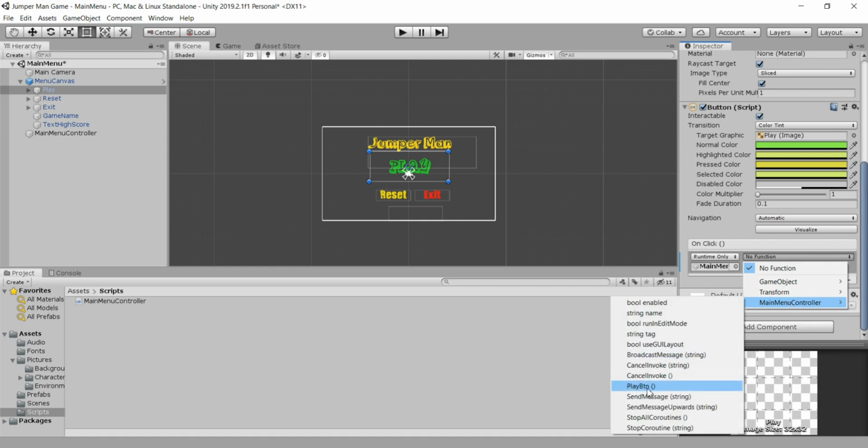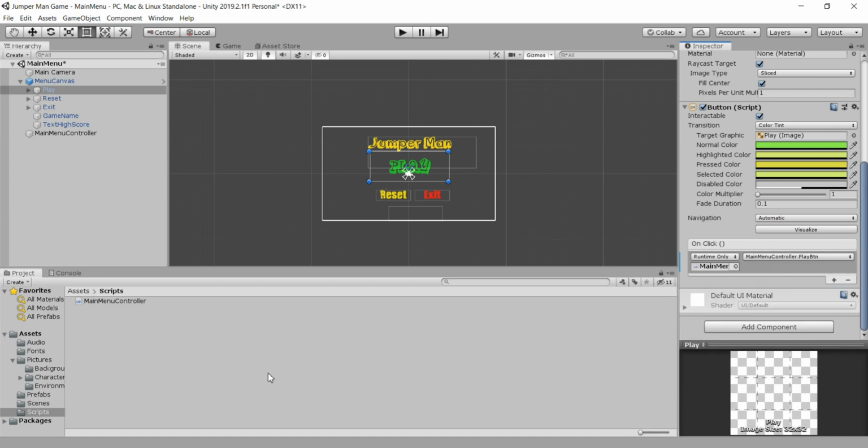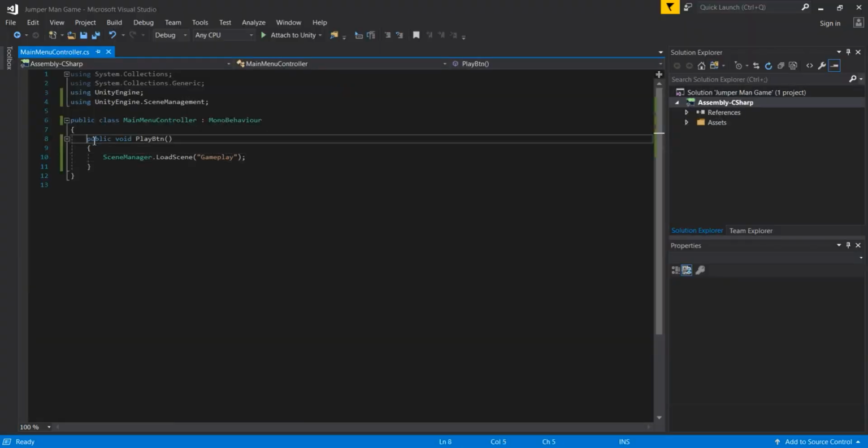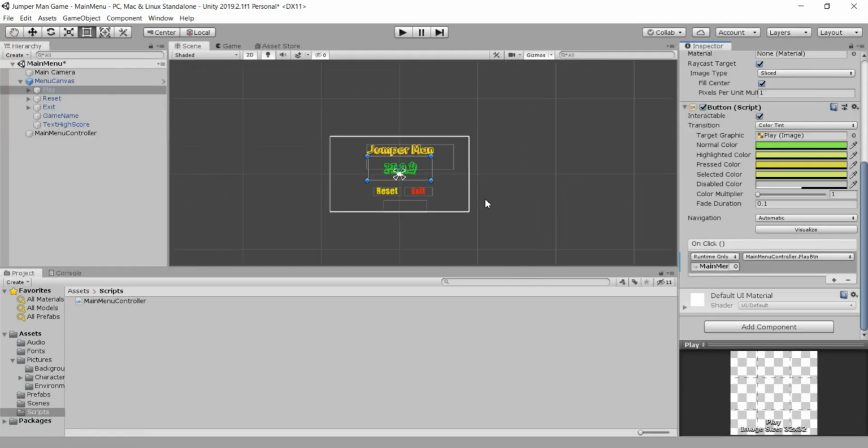Now we see the play button. And why do we see the play button here? Because we marked this play button as public. Now our play button has this public modifier, and for that it is visible in our main menu controller event. And for that, don't miss this. So don't pass here just a void or private, because this play button needs to be marked with the public modifier. And that is it for this.